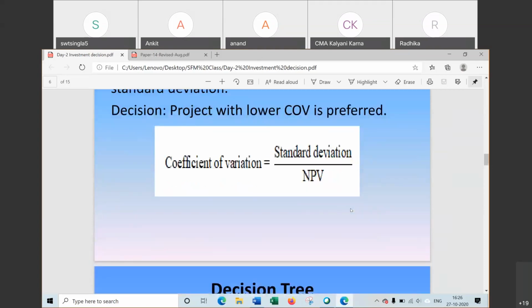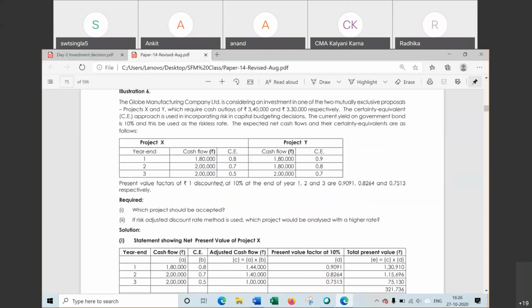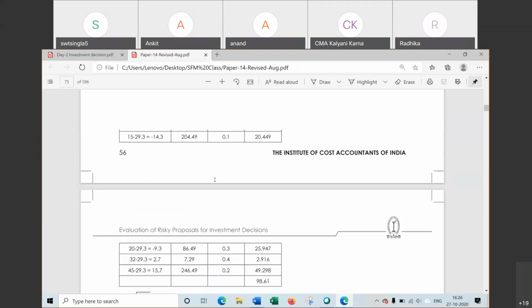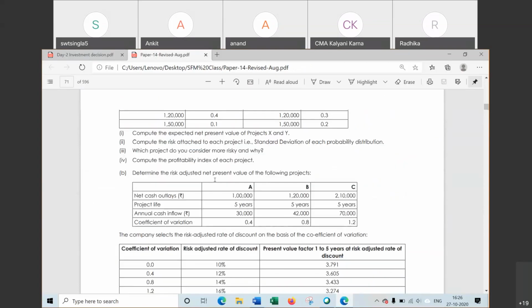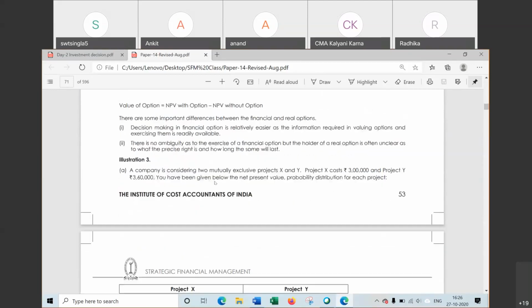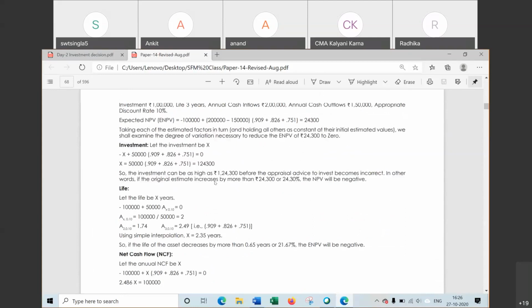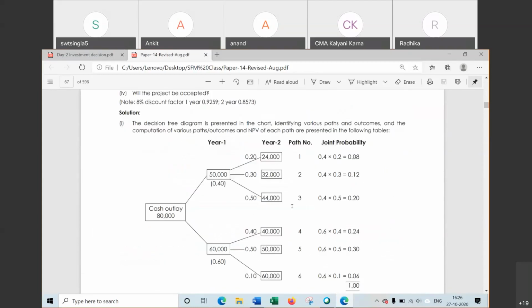Next, I think I should move to the next one, that is decision tree. Now decision tree with the question itself. This time in online exam, decision tree probability will be somewhat, can't say, but in this we cannot make the diagram here. In online exam, it's difficult to draw the diagram.